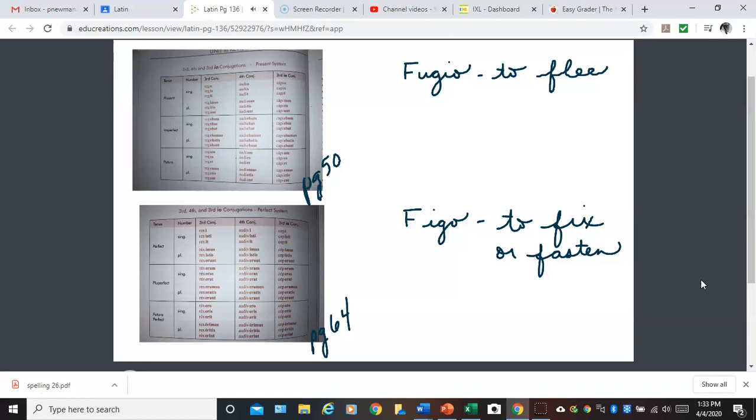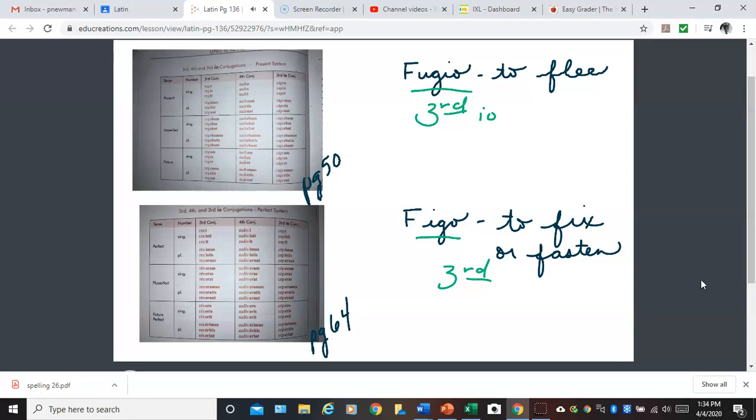So on this page, this is translation from Latin to English, and we are looking at verbs and their personal endings. The two verbs that are covered in drill A are fugio and figo. Fugio, you know, means to flee, and figo to fix or fasten. Now, important to know, fugio is a third IO conjugation verb, and figo is a third conjugation verb.